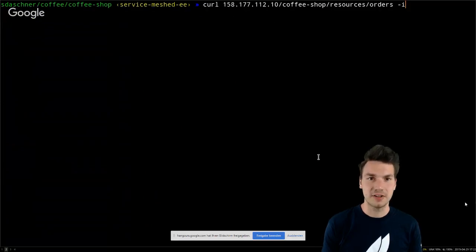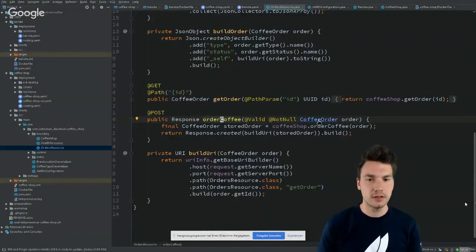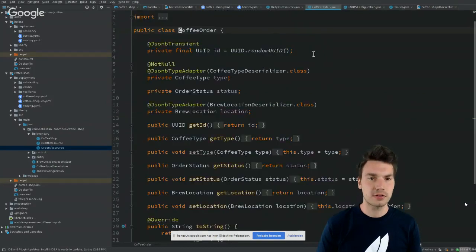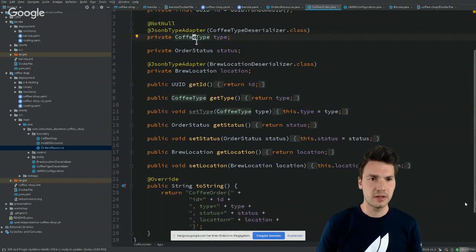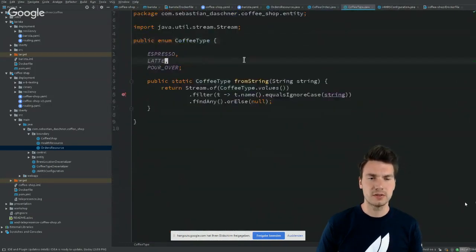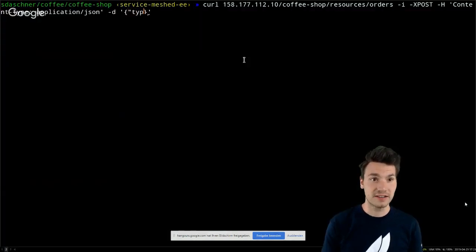We're going to create some coffee. That means I need to post some JSON to this resource, right? I'm going to create a post request using curl, for example, where we're going to post some application JSON content type. Let's have a look at what the coffee order actually looks like. The coffee order has a bunch of things, and especially a coffee type that we want to provide. That means espresso or latte or whatever we want to drink. Let's say we would like to have an espresso here.